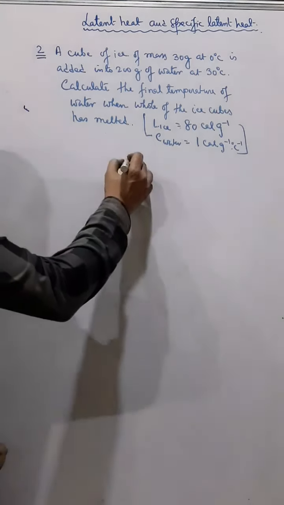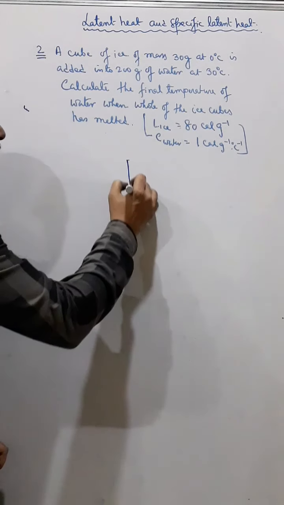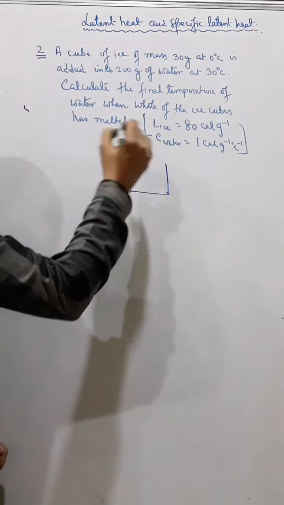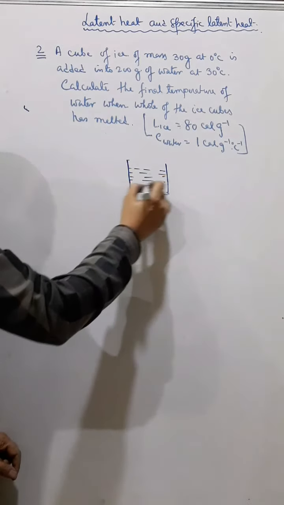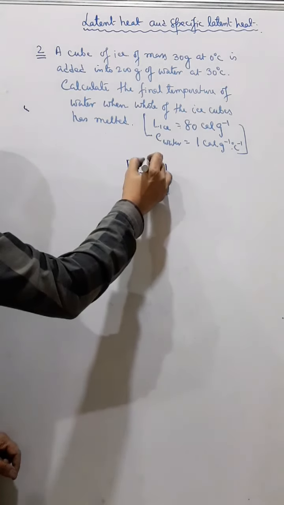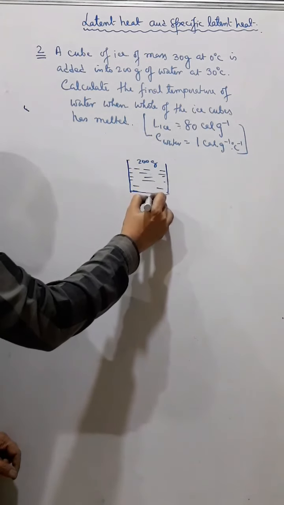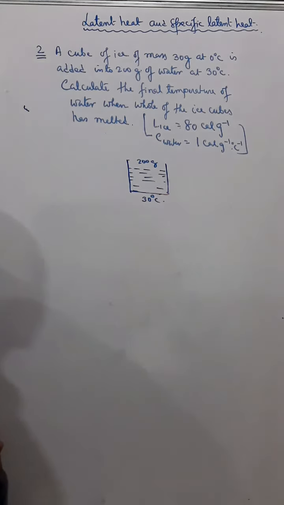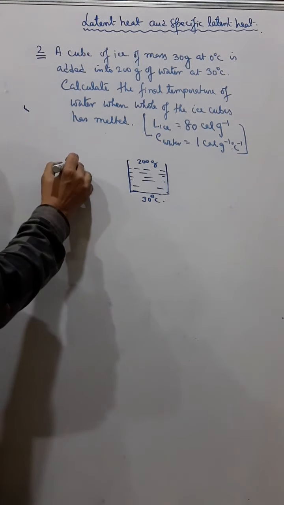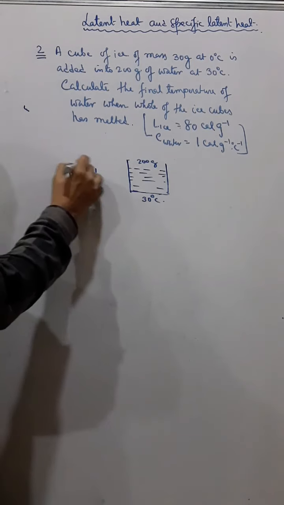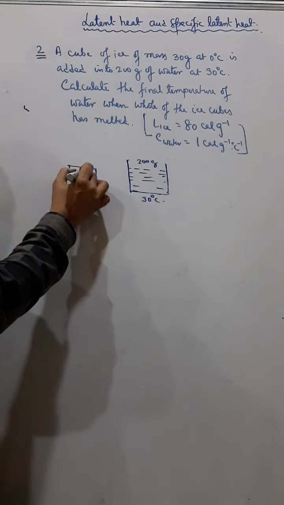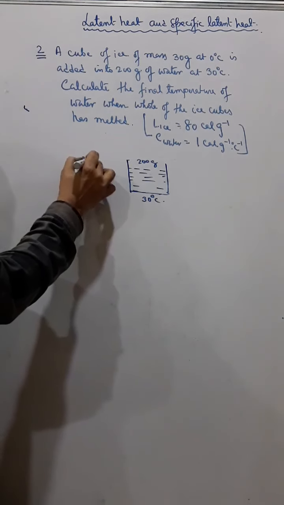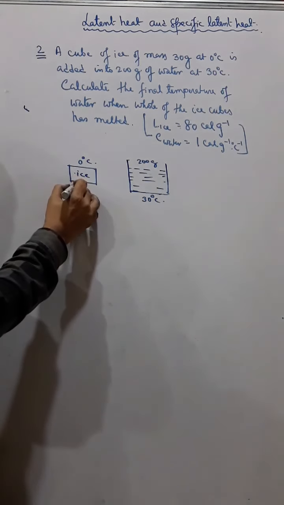Now try to understand, suppose this is 200 gram of water whose temperature is 30 degrees Celsius. And this is ice whose temperature is 0 degrees Celsius, and how much? 30 gram.